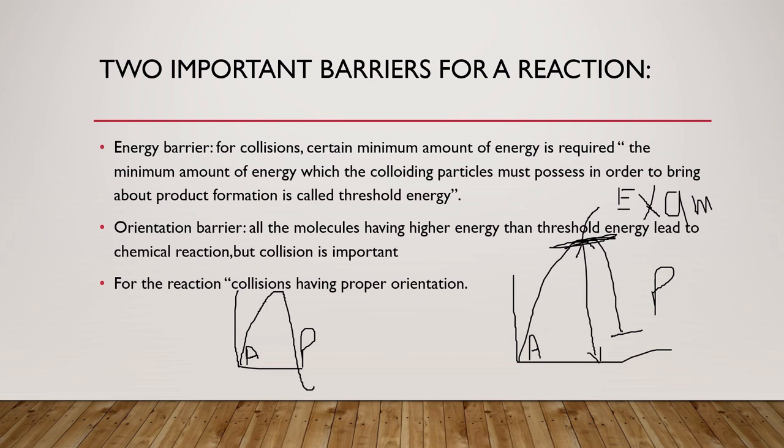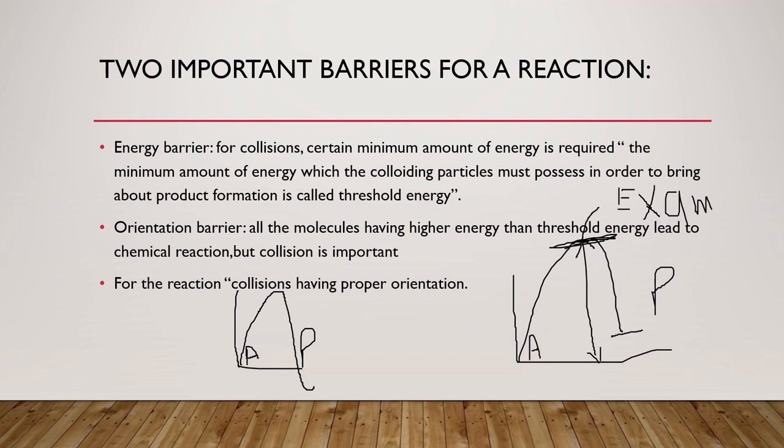Here is also an example. In some cases it is found that even if a large number of colliding molecules have energy more than the threshold energy, still the reaction is slow. This is because of the improper orientation of the colliding molecules at the time of collision. So 100 atoms are not going to take part in the formation of product.